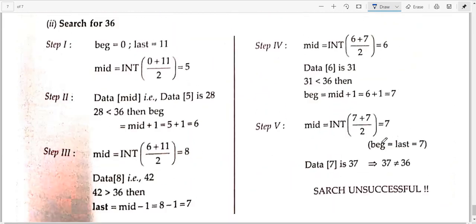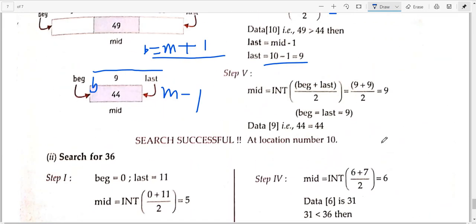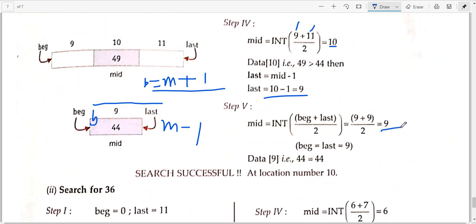So you are getting 9 here. Data at 9 is 44. So you are getting 44 this time. So in the end you will find the element you are searching for at the mid only. Keep this in mind.